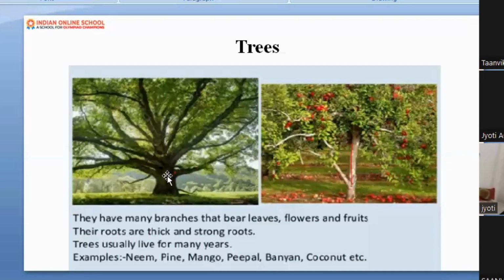Can you see the wide woody stem? Yes, it's very strong. You can even climb over the tree. And apart from that, it has fruits, flowers that we used to eat. Yes, and apart from that, trees live for many years. Okay, we are using many parts of the tree.